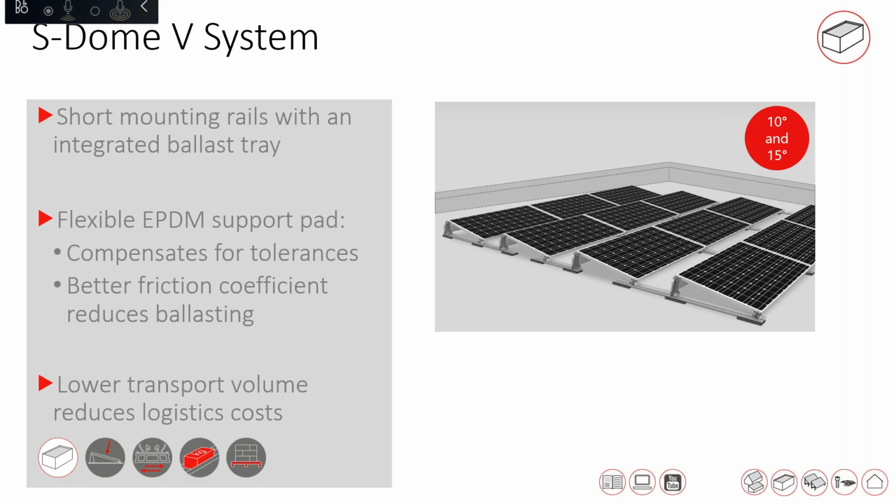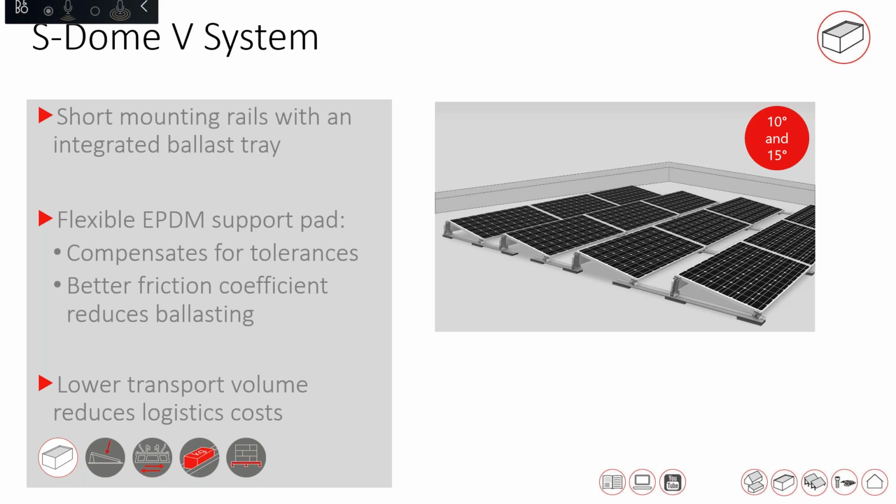Also what we developed in this product is an EPDM layer. This EPDM is most important because it should be able to tolerate the movement, because aluminum is moving with temperatures, so there has to be something which compensates for the tolerances. And this EPDM has a much better friction coefficient, which will help you to reduce the ballasting weights, thereby also reducing the cost. And since the structure has low transport volume, it helps in reducing the logistics cost also.